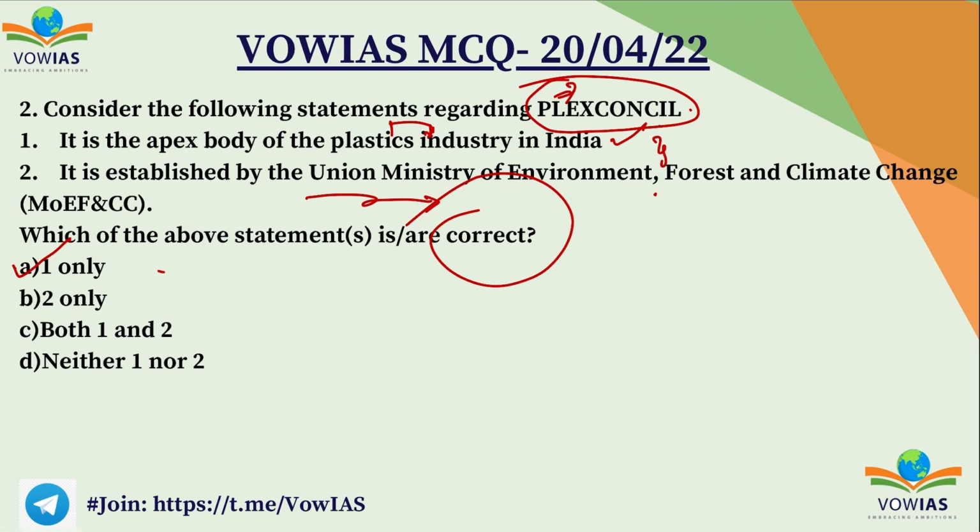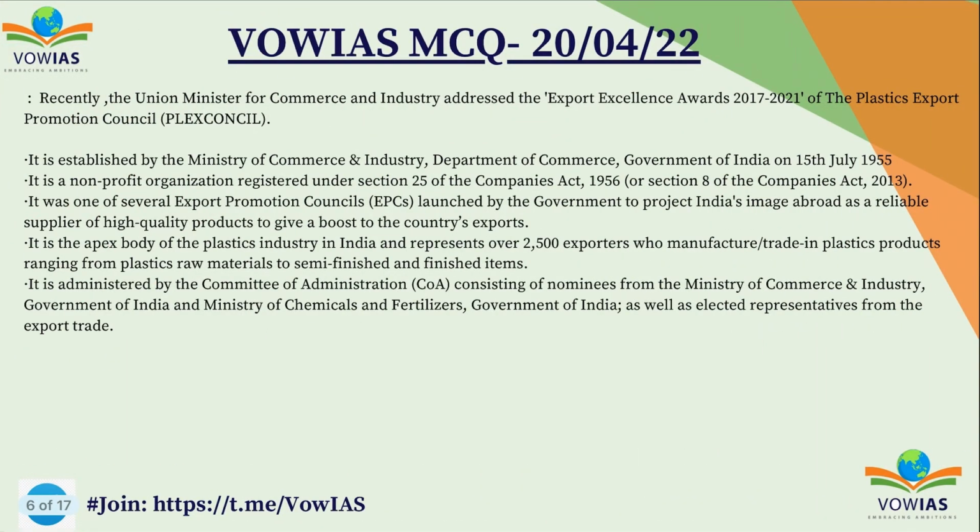So recently the Union Ministry of Commerce and Industry has addressed the Export Excellence Award 2017-21 of the Plastic Export Promotion Council, the Plex Council. It was established by the Commerce Ministry, Department of Commerce, Government of India on 15th of July 1955, and it's a non-profit organization under the Section 25 of Companies Act.